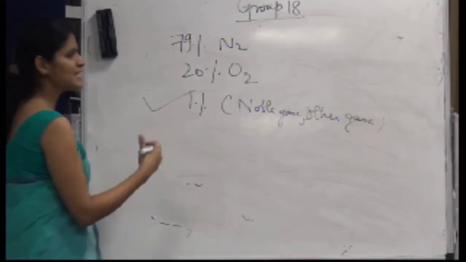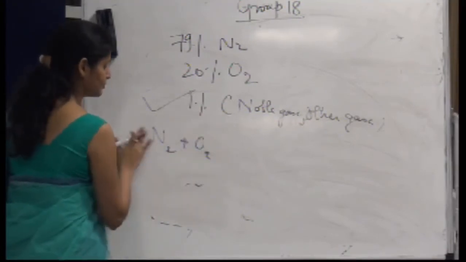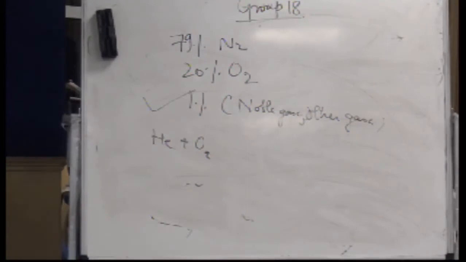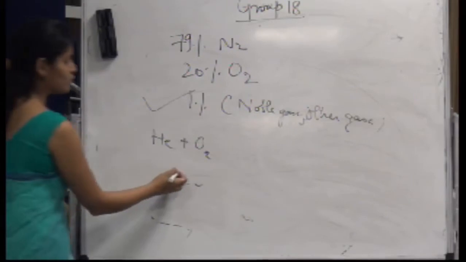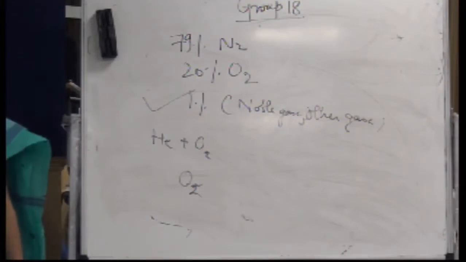You know, deep sea divers use this combination in their oxygen cylinders when they go deep into the sea. Why do they not fill normal air, or why do they not use pure oxygen?